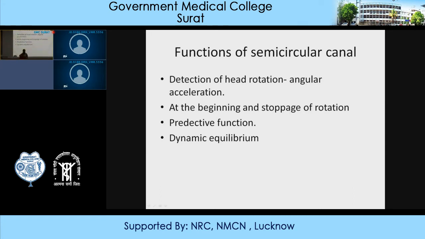Suppose a person is running in a forward direction and suddenly he begins to turn. So semicircular canal will sense that the person is turning, and if corrective measures are not taken, the person will fall. So signals will be sent to the central nervous system to elicit various types of reflexes in order to maintain equilibrium. So this is a very important function of the semicircular canal, that is predictive function. Before the mal equilibrium arises, corrective measures will be taken so as to prevent falling.